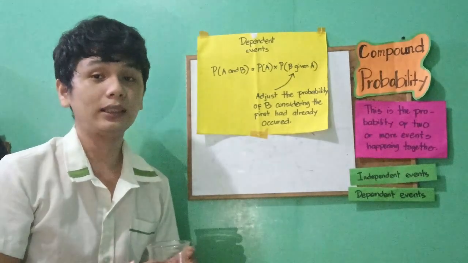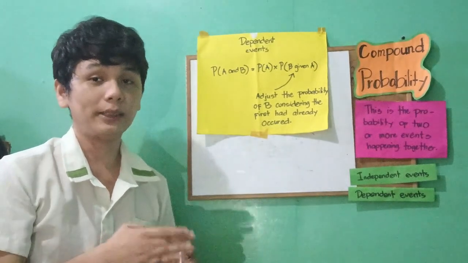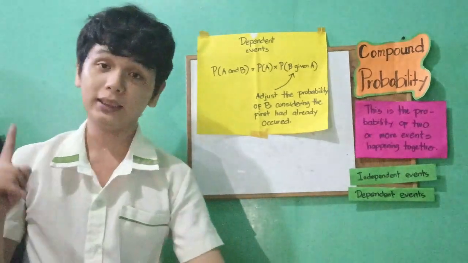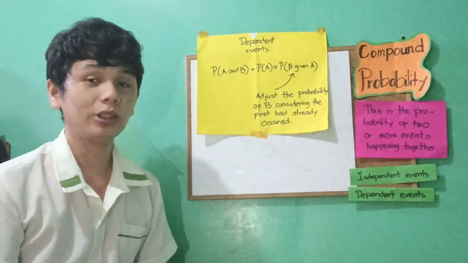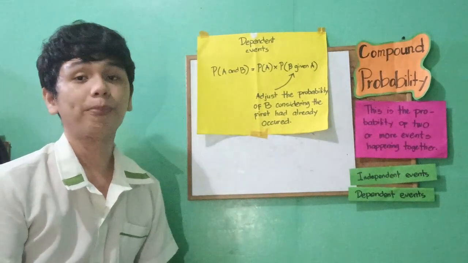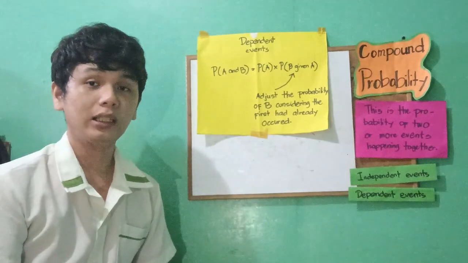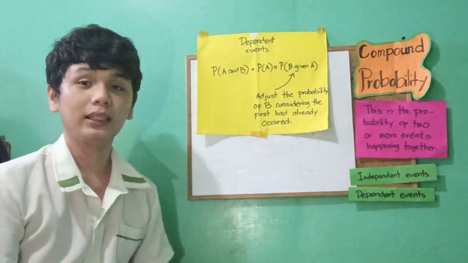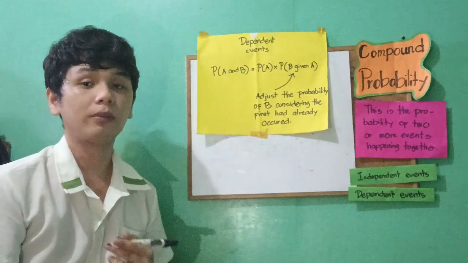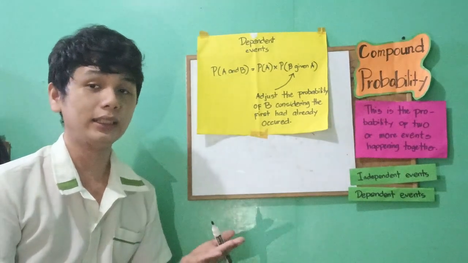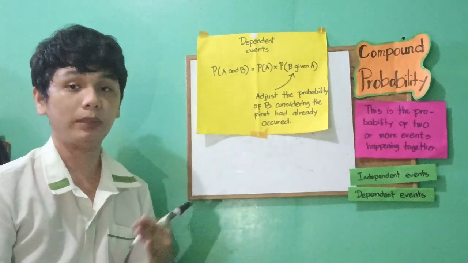It states that the stars are not replaced back in the jar. So first, let's compute the probability of the first event, which is picking a pink star. How many pink stars are in the jar? There are only 12 pink stars inside the jar, and the total number of stars in the jar is 40. Let's use our previous topic: the number of favored outcomes over the total number of outcomes. Our favored outcome here is pink, which is 12 pieces of star.